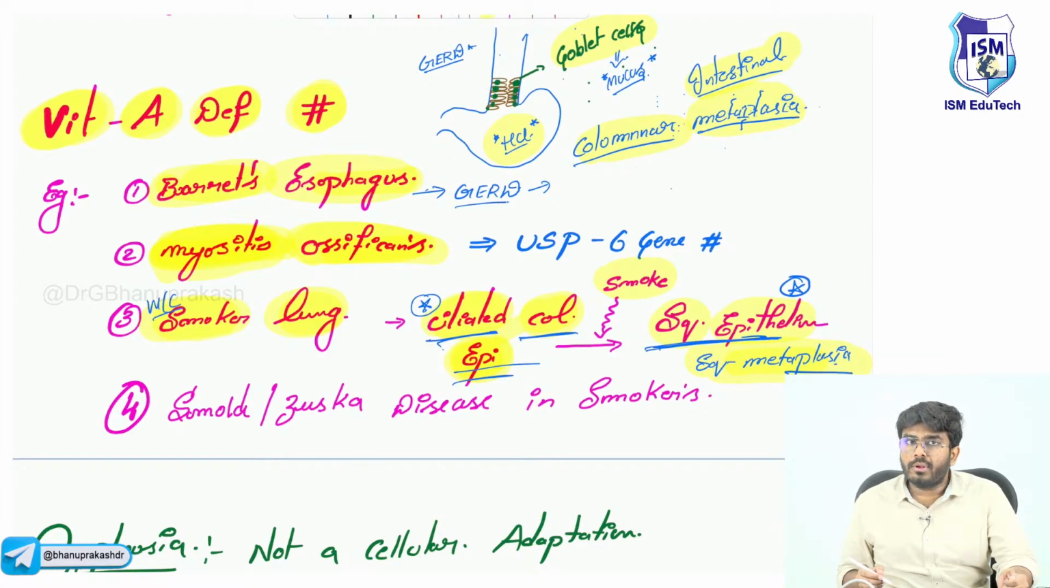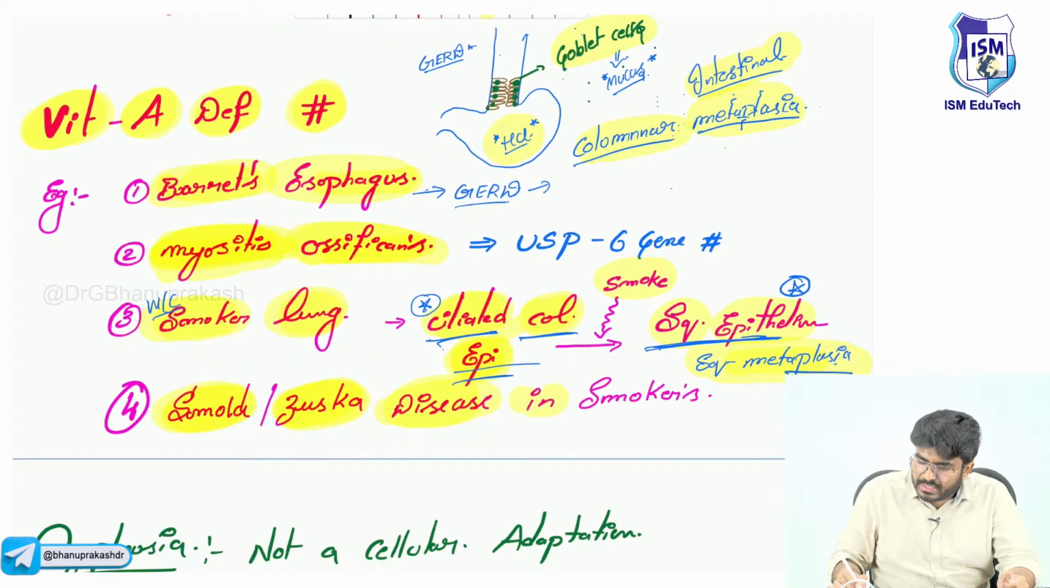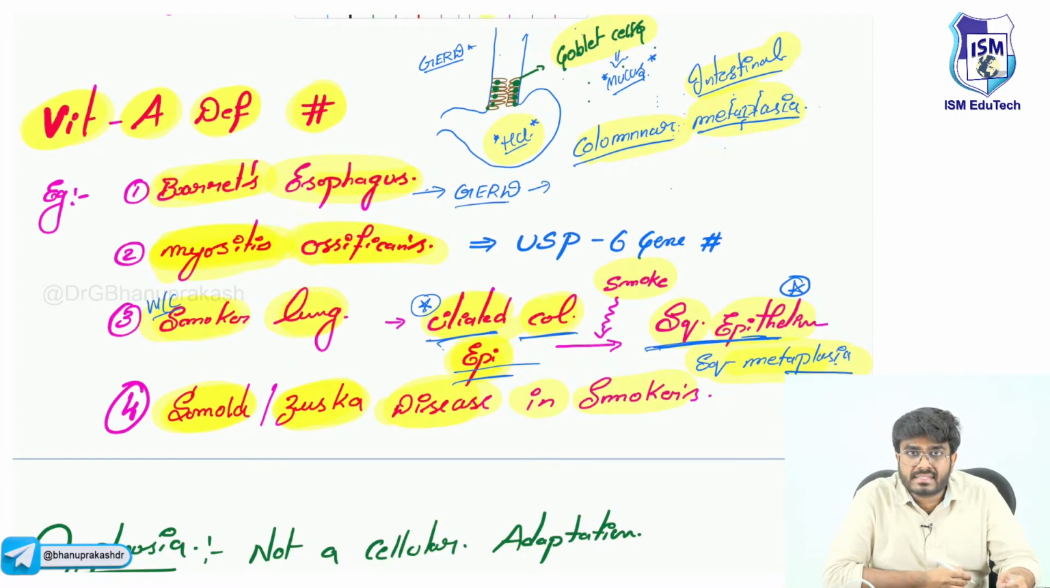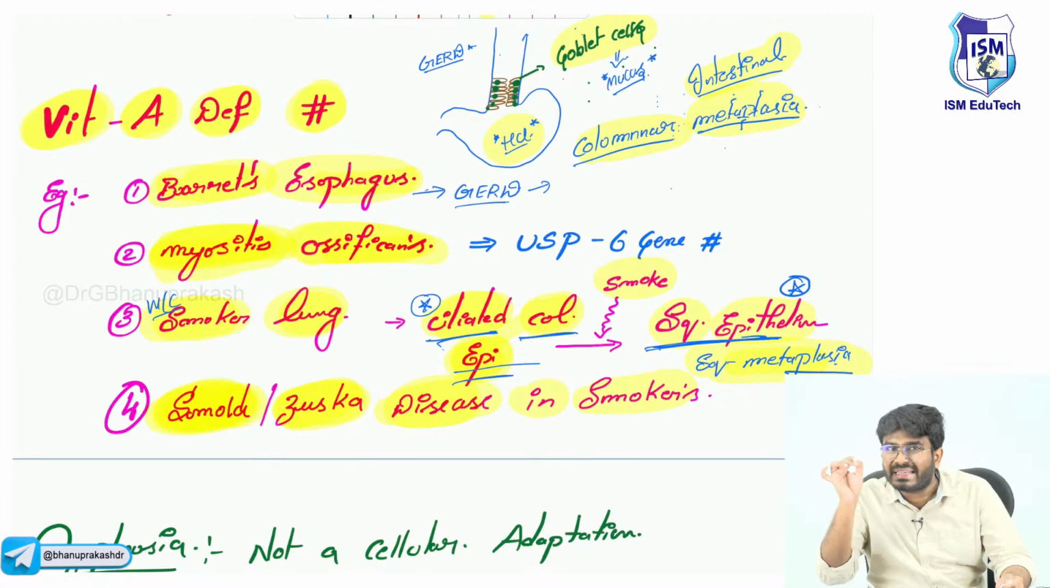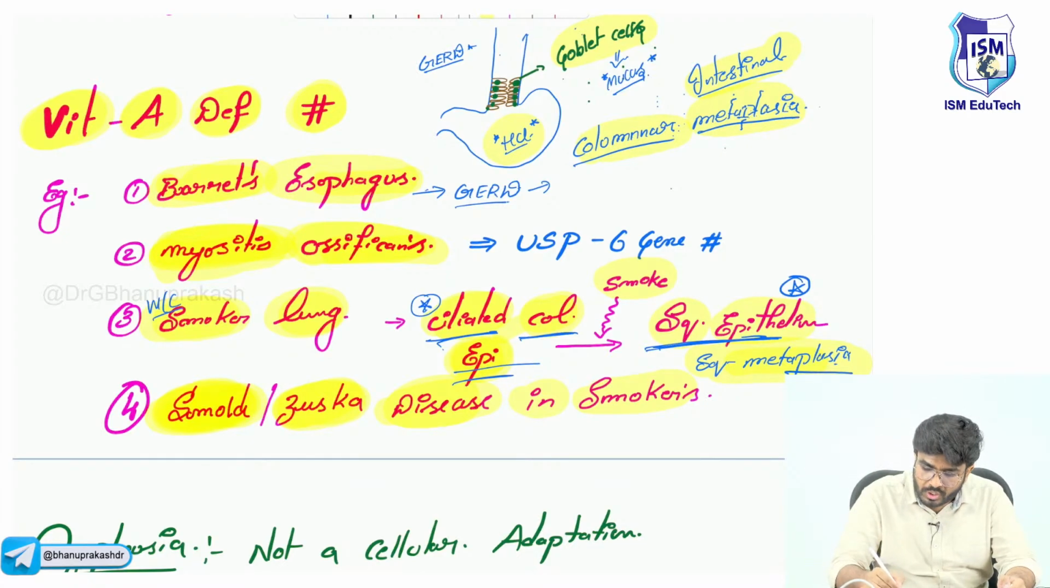And one more example: SMOLD, or Zuska's disease, in smokers, in smoking females. Actually, this type of metaplasia is seen in the breast, sir. Squamous metaplasia of lactiferous ducts. SMOLD means squamous metaplasia of lactiferous ducts.